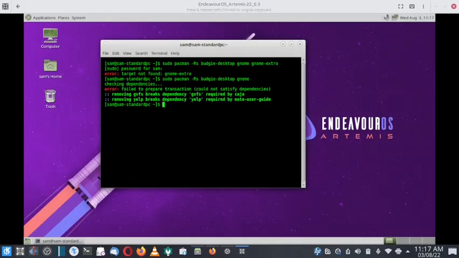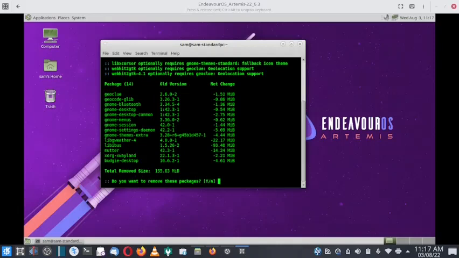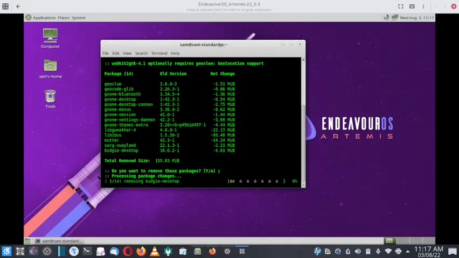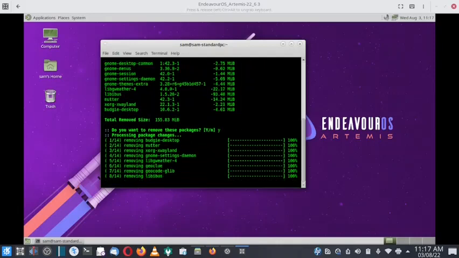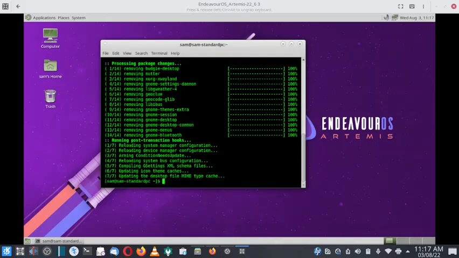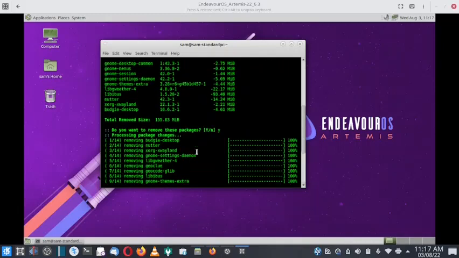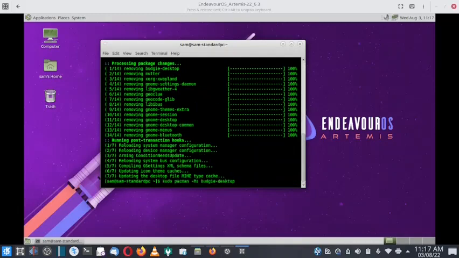Caja, okay. Removing Yelp breaks dependencies. Okay, okay, okay. So what we will do is, let us first uninstall Budgie Desktop. Okay, so Budgie Desktop is uninstallable. So Budgie Desktop is now uninstalled. What we will do now is try to uninstall the Gnome.